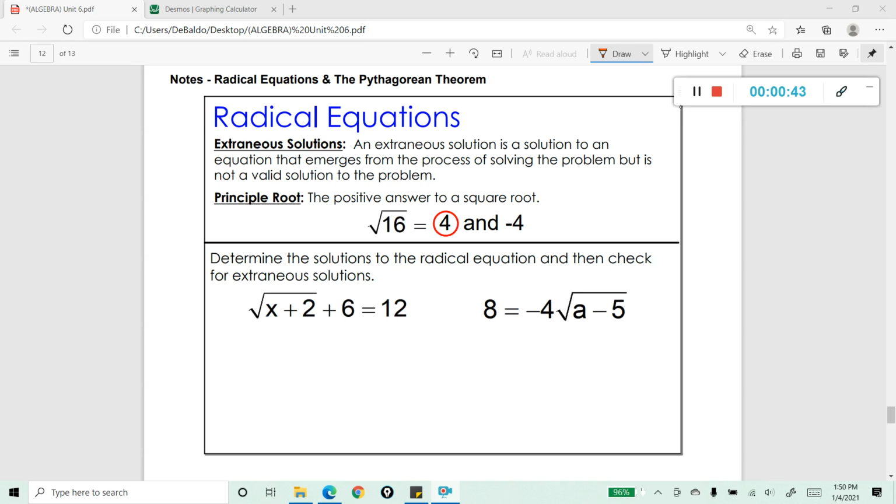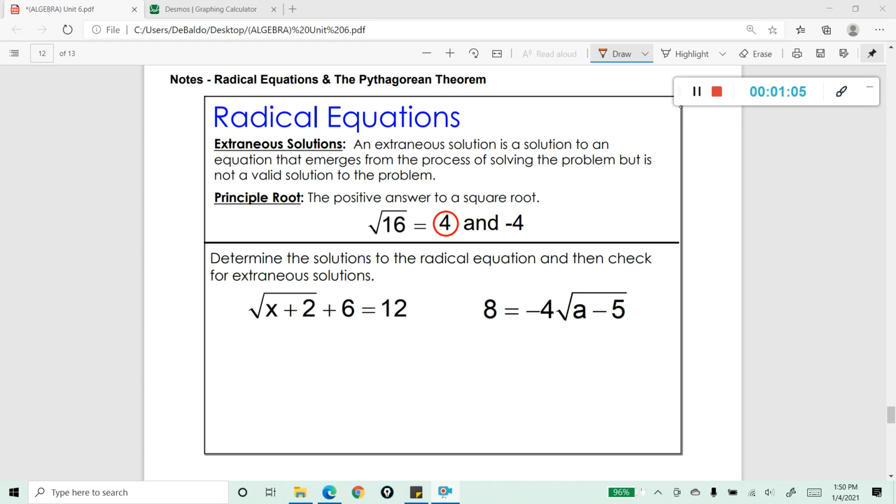Up to this point, we've been talking about square roots and perfect squares. Any time you have a perfect square value, for example, the square root of 16, we know that it's 4, right? But did you also know that -4 is a root of this square root?